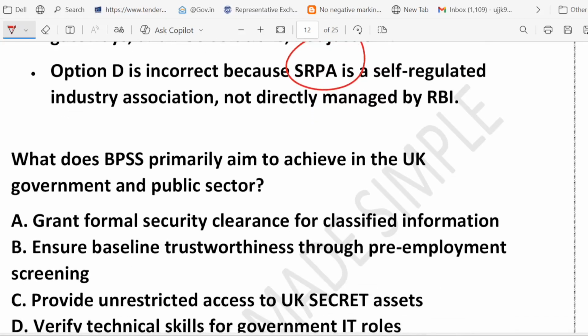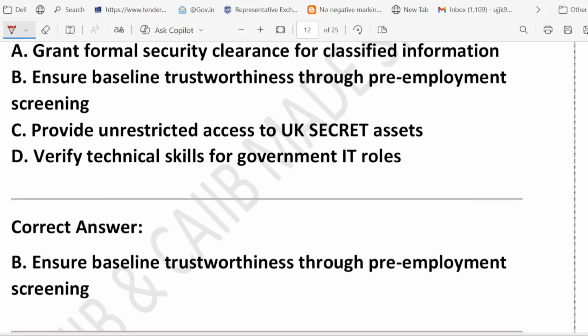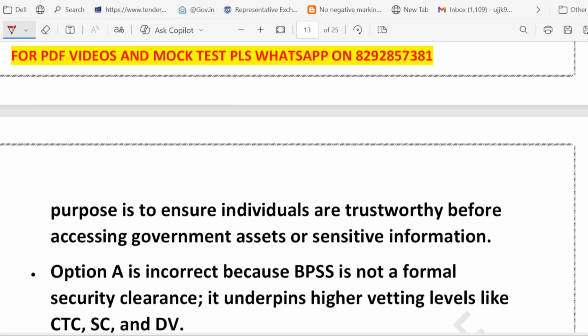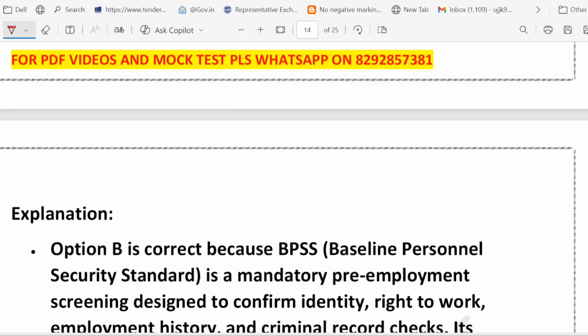Now, the next question is BPSS. What does BPSS primarily aim to achieve? Okay, let's skip this particular question. Now let's see the next one. I think this is repeated. Okay, let's skip this.